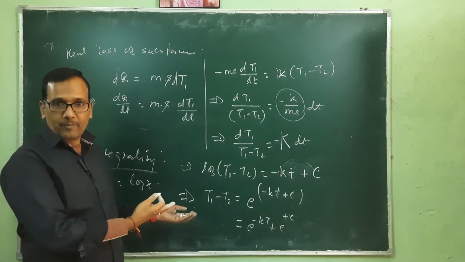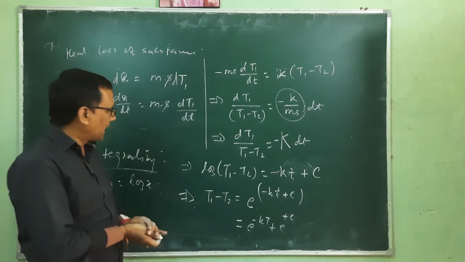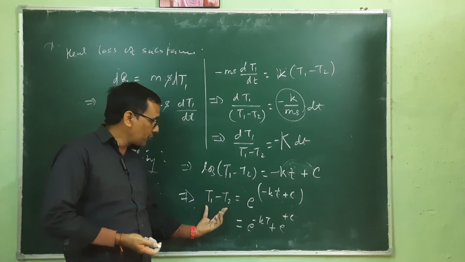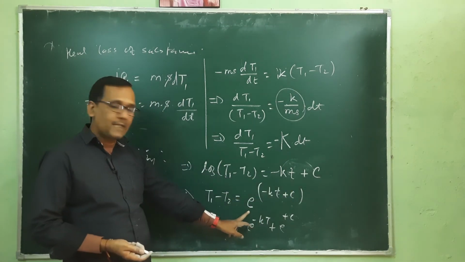This is the mathematics you should know. So logarithm can be converted into exponential by using this. This is a constant, and the log is shifted to the right-hand side as this exponential.